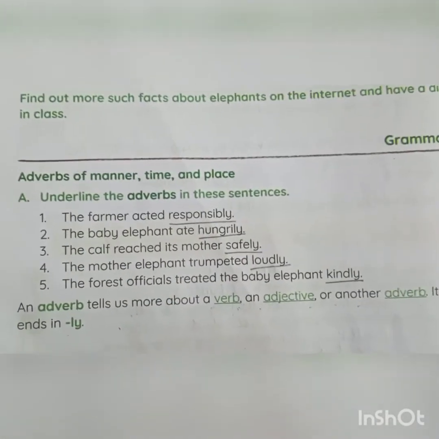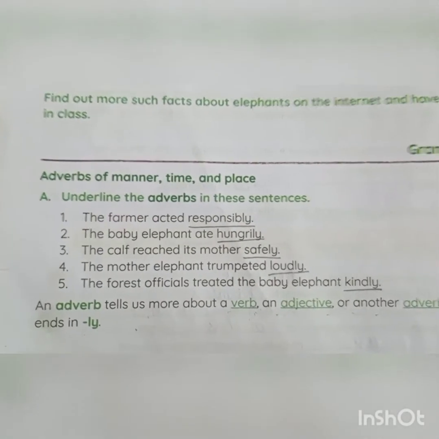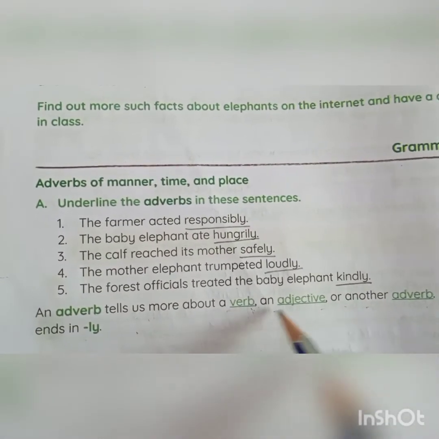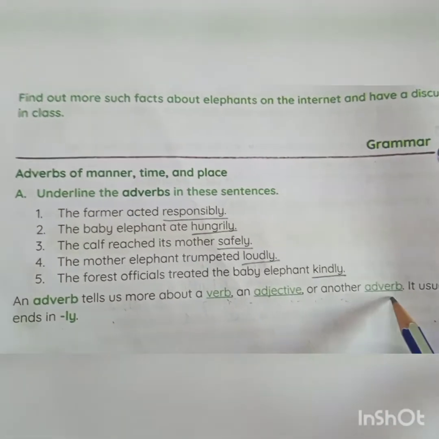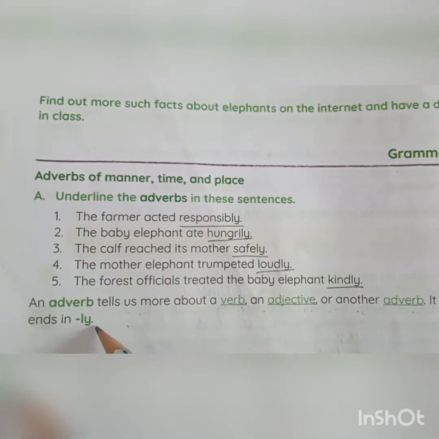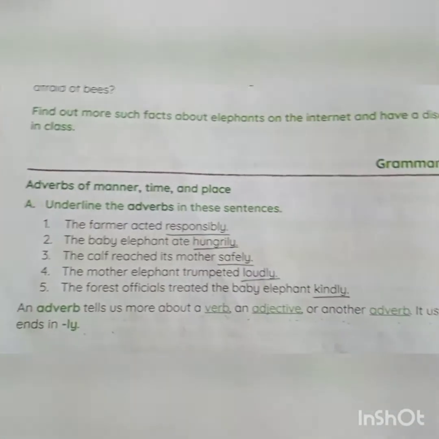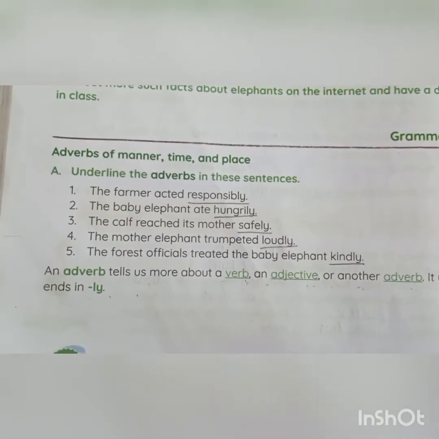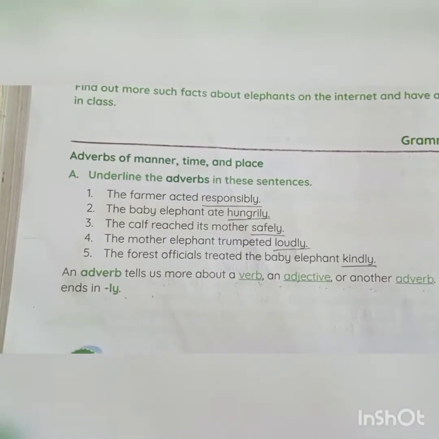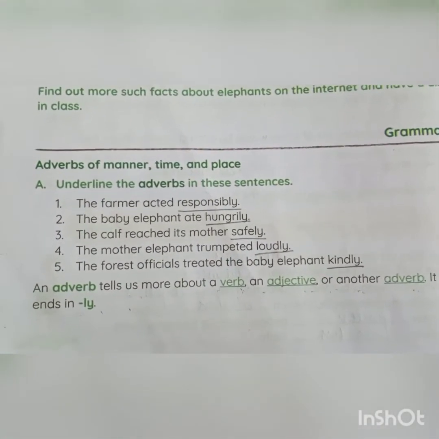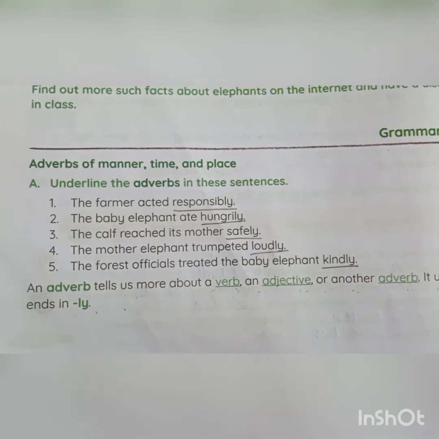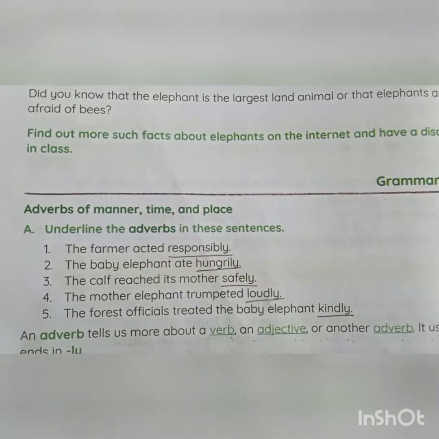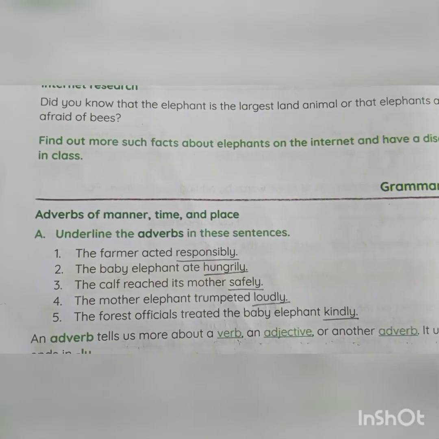Today we are going to do adverbs. So what are adverbs? An adverb tells us more about a verb, an adjective or another adverb. It usually ends in ly. So adverbs tell us about verbs. It describes a verb. What is a verb? Verb is an action. It describes an action, how the action is taking place, or an adjective or an adverb. So now we'll see this. There are three types of adverbs: adverbs of manner, adverbs of time, and adverbs of place.